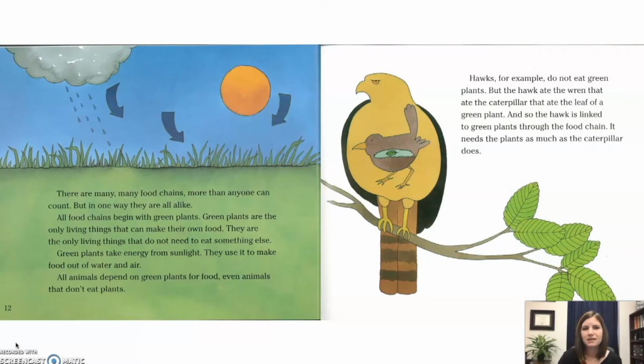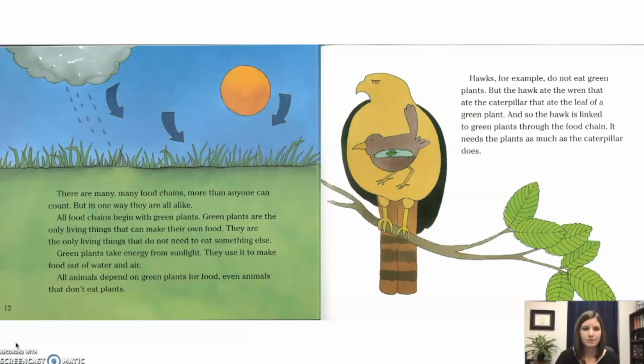There are many, many food chains, more than anyone can count. But in one way, they are all alike. All food chains begin with green plants. Green plants are the only living things that can make their own food. They are the only living things that do not need to eat something else. Green plants take energy from sunlight. They use it to make food out of water and air.